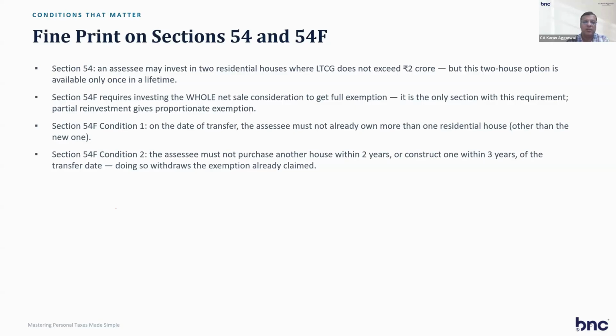As I've told you earlier also, the 54F condition is that the assessee must not hold more than one residential house other than the new one on the date of transfer. And the assessee must not purchase another house within 2 years or construct one within 3 years of the transfer date. Doing so withdraws the exemption. So in 54F there are many conditions you have to satisfy. For 54, you can invest in two houses, but not more than 2 crore, and this two-house option is available only once in a lifetime.